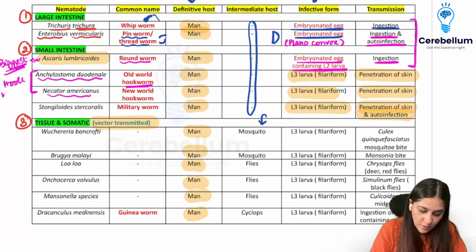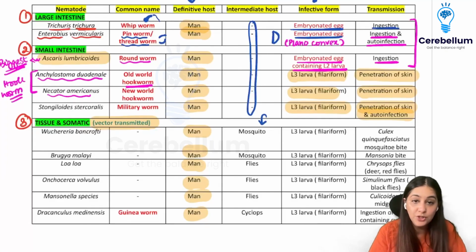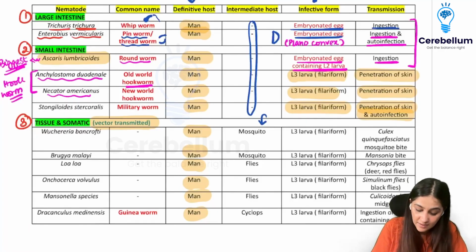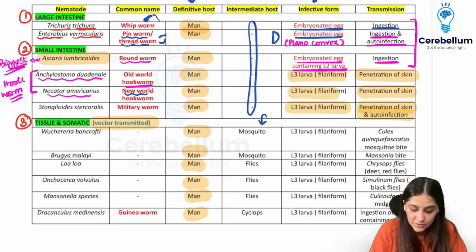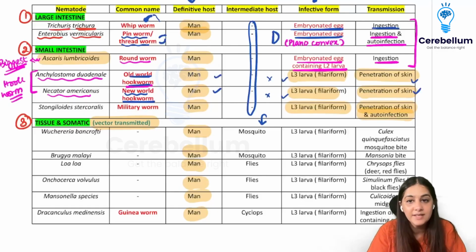Ancylostoma duodenale and Necator americanus. So you can remember that America is New World, right? America is New World, so it is called the New World hookworm, and Ancylostoma is called the Old World hookworm. Rest everything is the same. Man is the definitive host, no intermediate host, L3 larva by the penetration of skin.